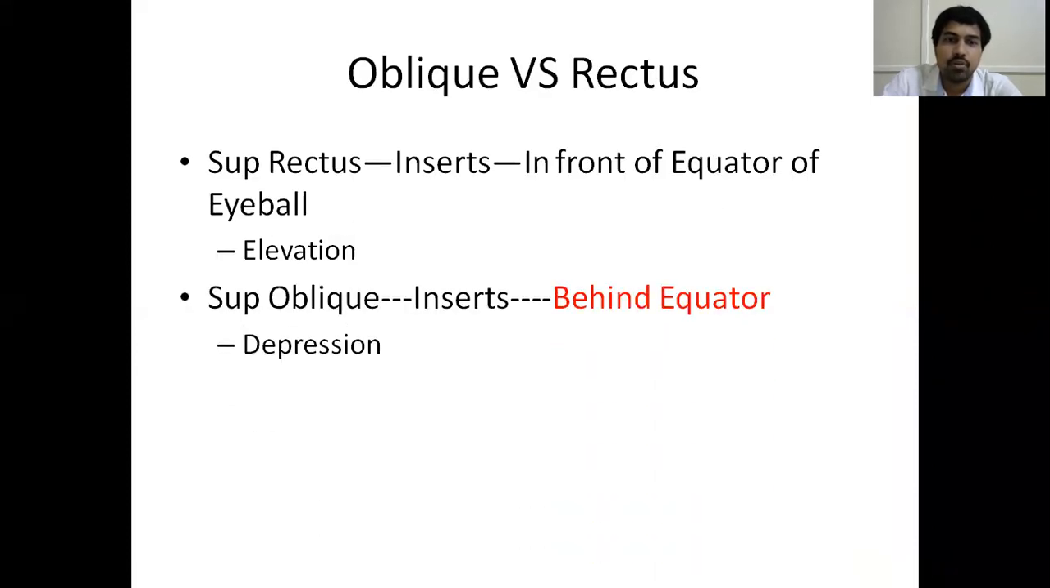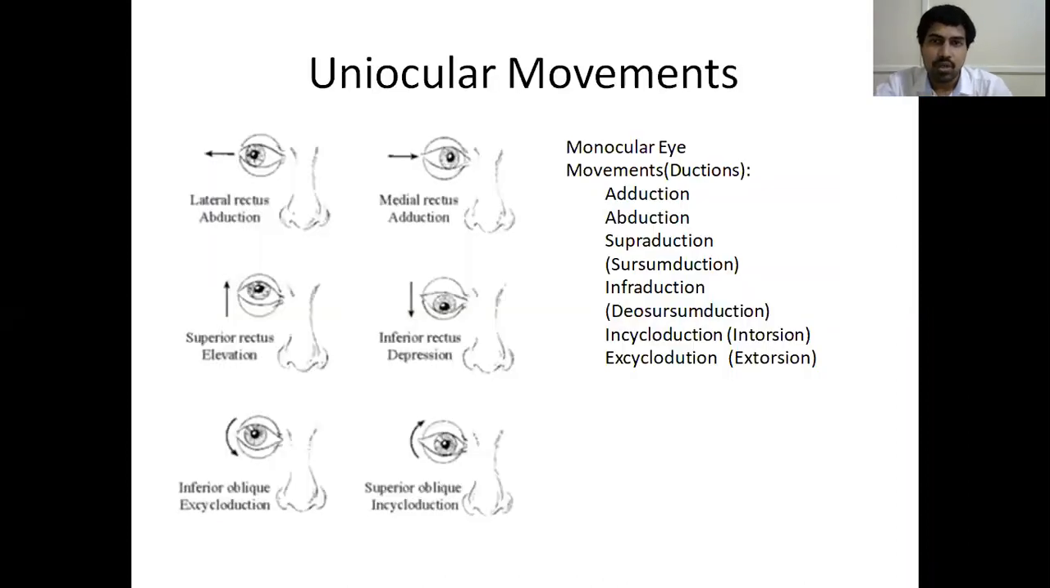Why? Because I told you, they insert behind the equator or in front of the equator. I told you the example of the pen. In front of the pen, if they attach, here they cause elevation and here they cause depression. So that is here.